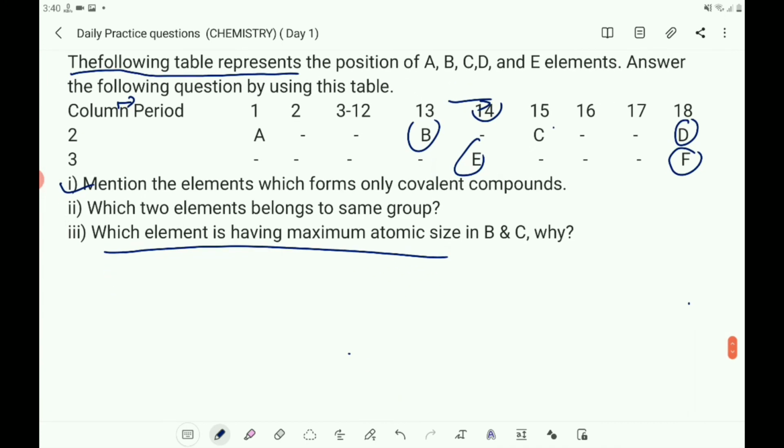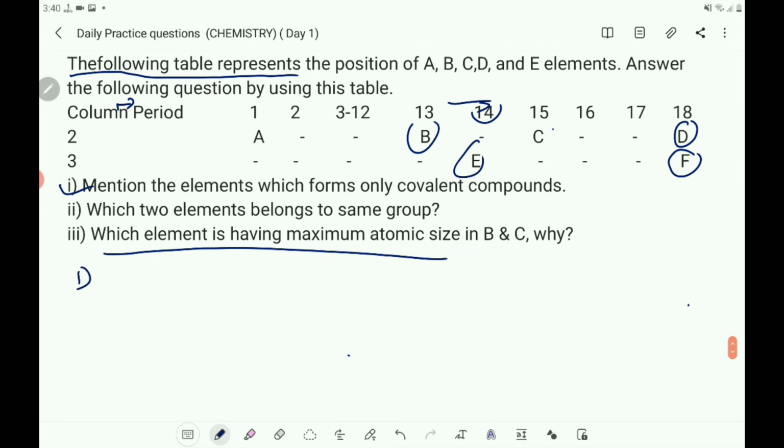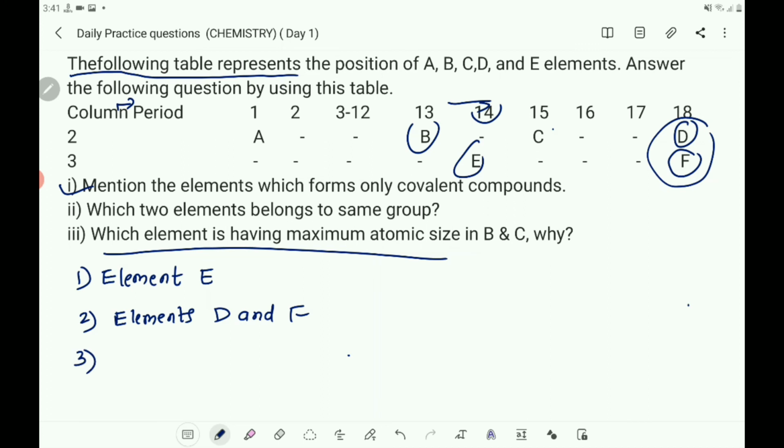So let us write the answers one by one. First question, the element which forms only covalent compounds is E. So write first answer, element E. Second answer, which two elements belong to same group? Elements D and F. Third question, which element is having maximum atomic size in B and C?